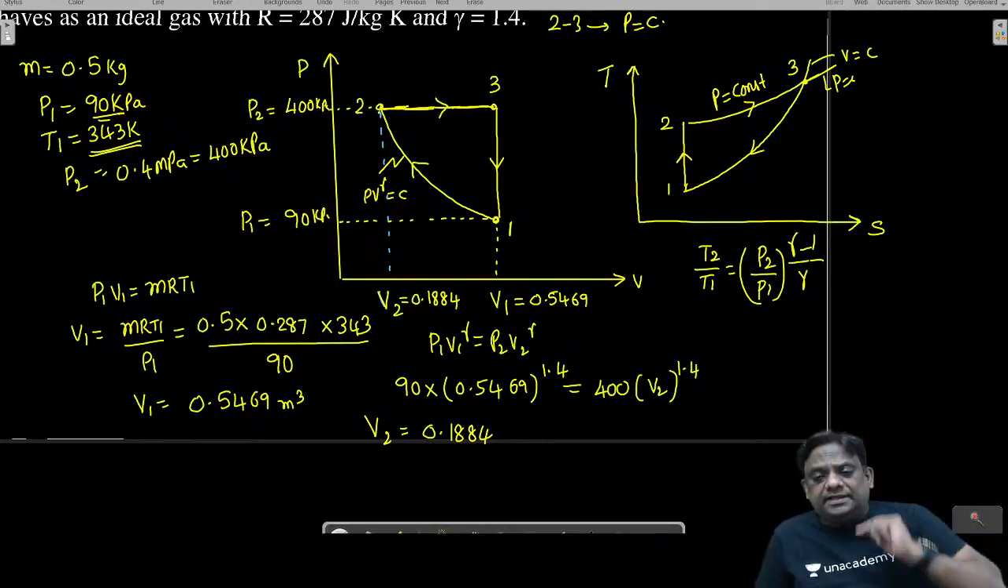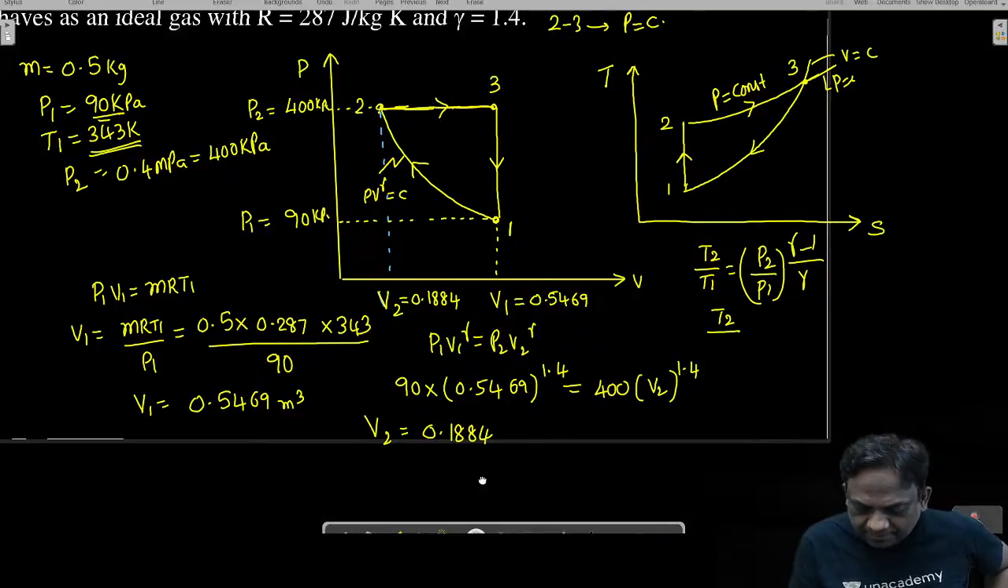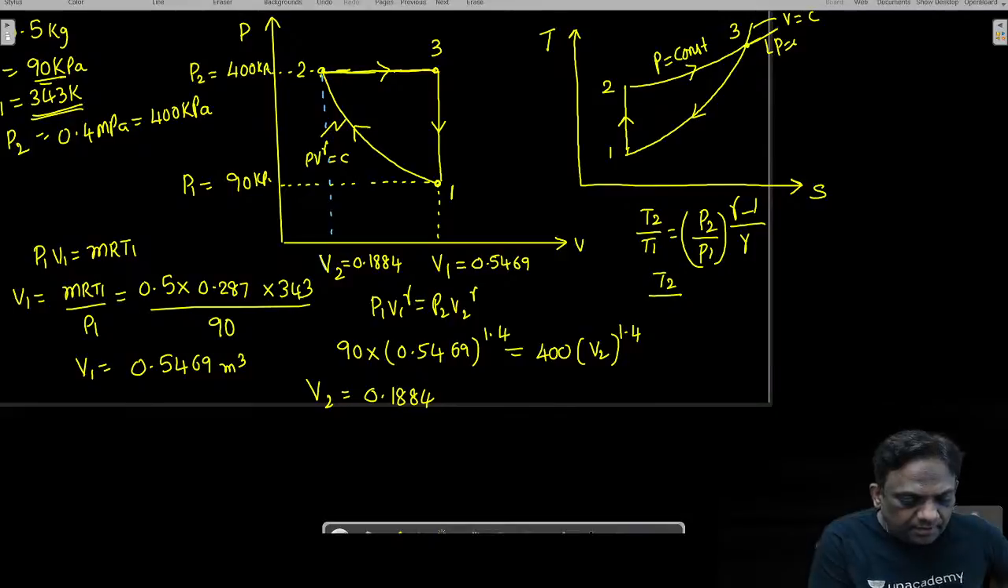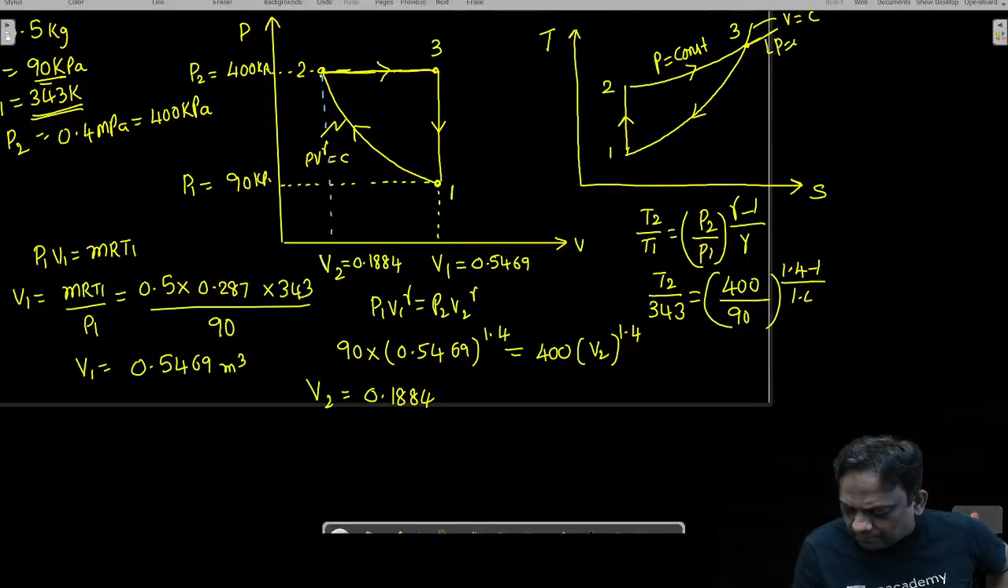What is the reason for writing this equation? Because 1 to 2 is reversible adiabatic. For reversible adiabatic, I can write this. There is no harm. So T2 by T1. What is T1? I think T1 is given as 343. P2 is 400 by P1 is 90, power (1.4 minus 1) by 1.4.